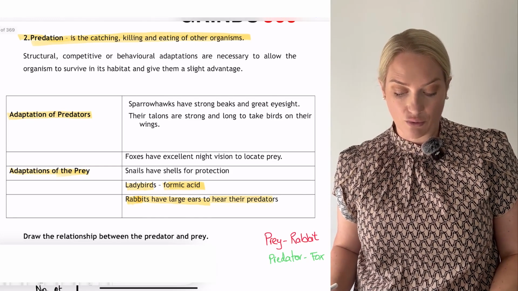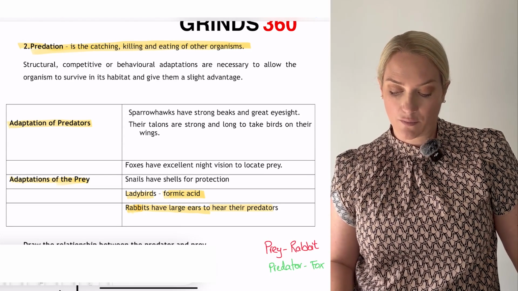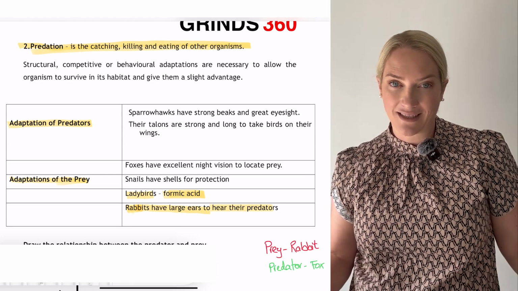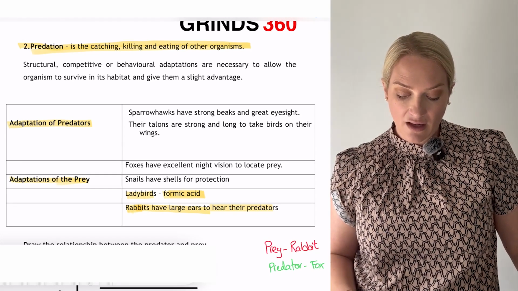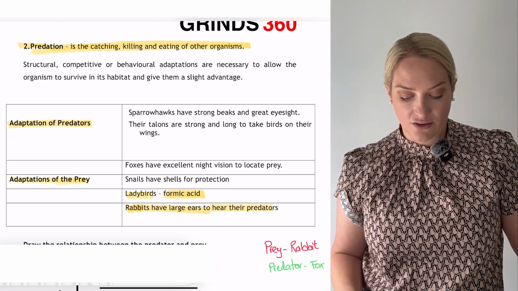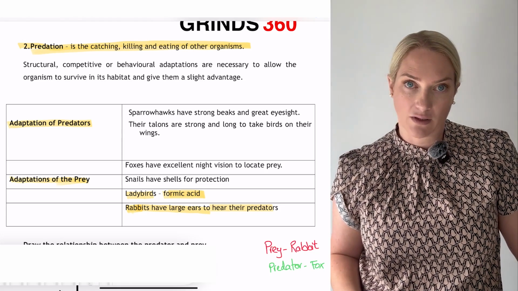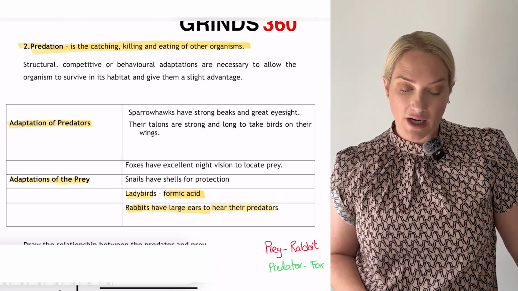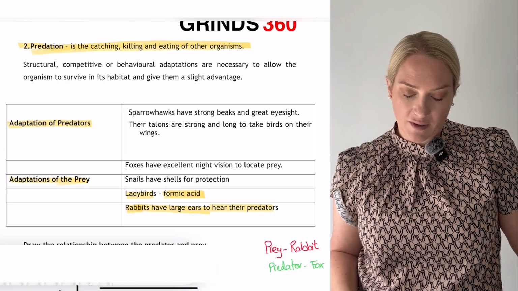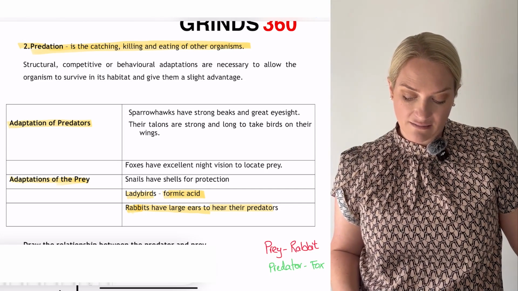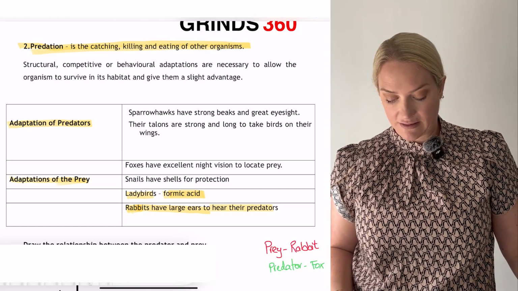So adaptations to predators. One example is sparrowhawks. They have very sharp beaks, great eyesight, and very long talons, and what they do is catch younger or smaller birds in flight. Foxes: an adaptation of a predator is that a fox has excellent eyesight to help locate its prey. Adaptations of prey: snails have shells for protection. Ladybirds are red, and they have formic acid, so they're not nice to taste. And rabbits have long ears to hear their predators.